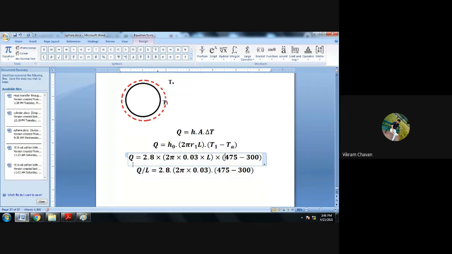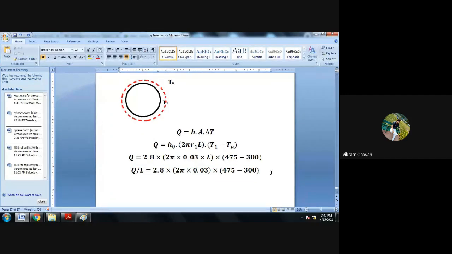So it is 2.8 multiplied by 2 pi multiplied by 0.03 multiplied by the temperature difference, 475 minus 300. Put in the values and do the calculation for heat transfer rate without insulation.